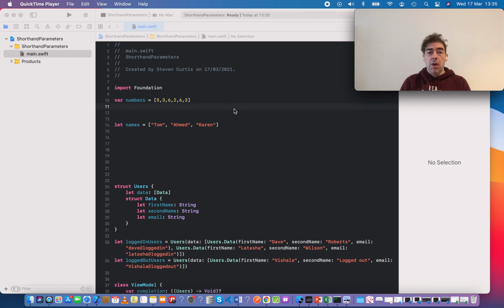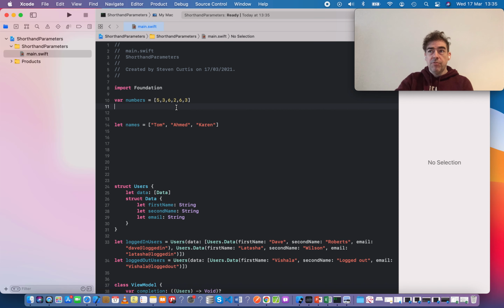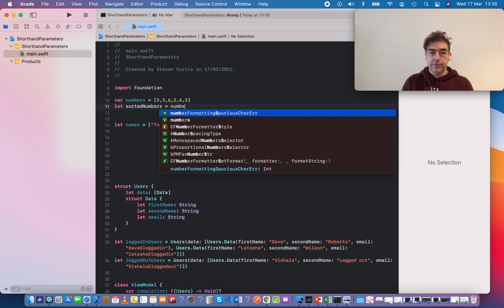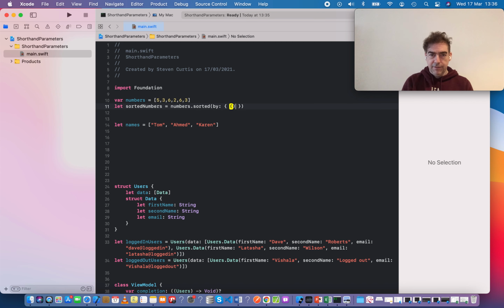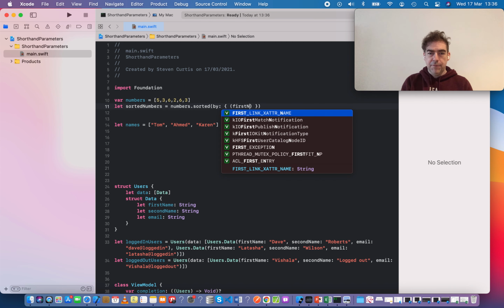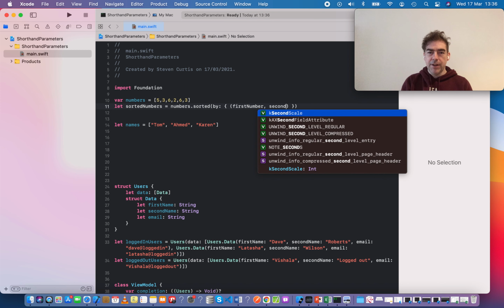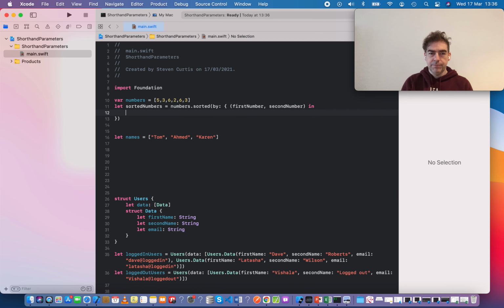Traditionally, in order to sort, we might use parameters in a closure. So we might have sorted numbers, which would be our numbers, and sorted, and we can say how we're sorting them. So we'd have our first number and our second number in, and we can just say we're going to return our first number before the second number, so that's in ascending order.